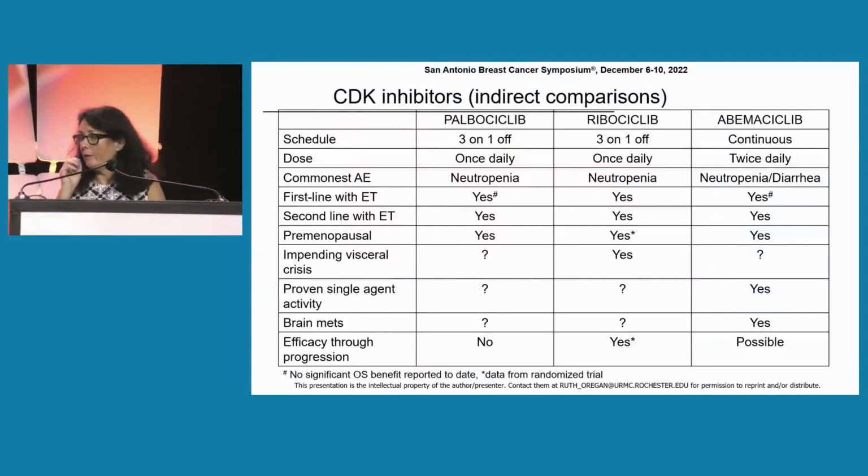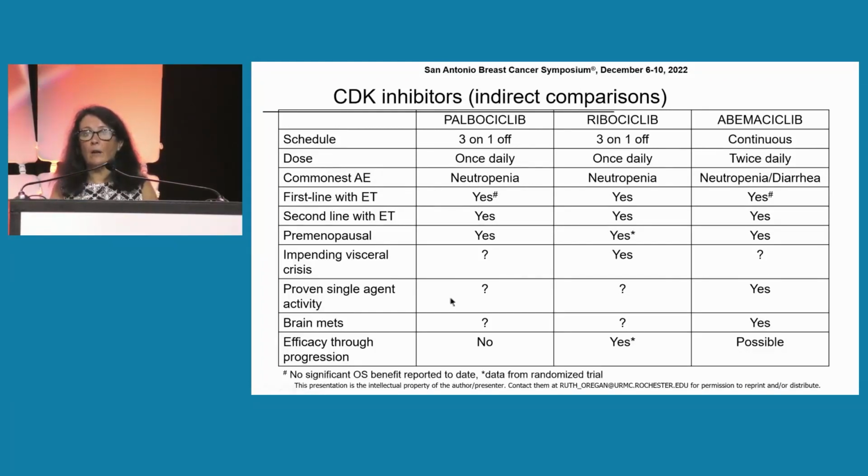So I just added a few extra lines onto the chart that Deb had, but just looking at them, comparing them indirectly shown here, she's gone through a lot of this already. Just to point out, the reason I think they're different is because of toxicity, the schedule that they're given in, the data in the first-line setting showing overall survival advantage with some CDK inhibitors and not others. The data in the premenopausal setting, but I do think that they all have data in that setting. It's just the randomized data with ribociclib. Impending visceral crisis, we saw the RIGHT Choice trial showing that patients did very well with ribociclib and endocrine therapy. But again, I'm not saying that this would not be the same with palbociclib and abemaciclib. We just don't have the data.